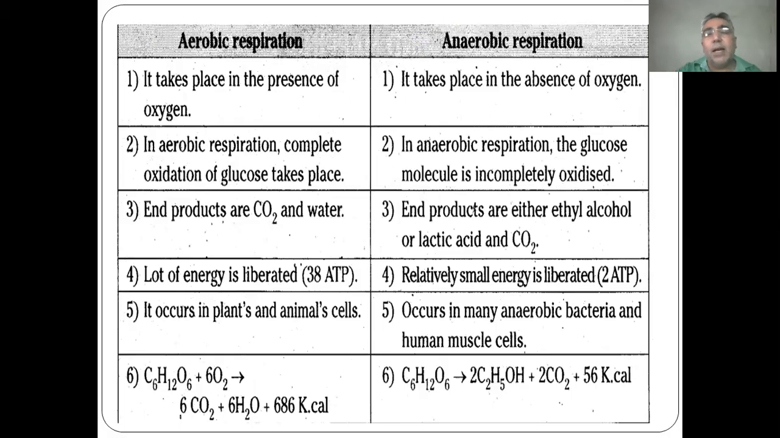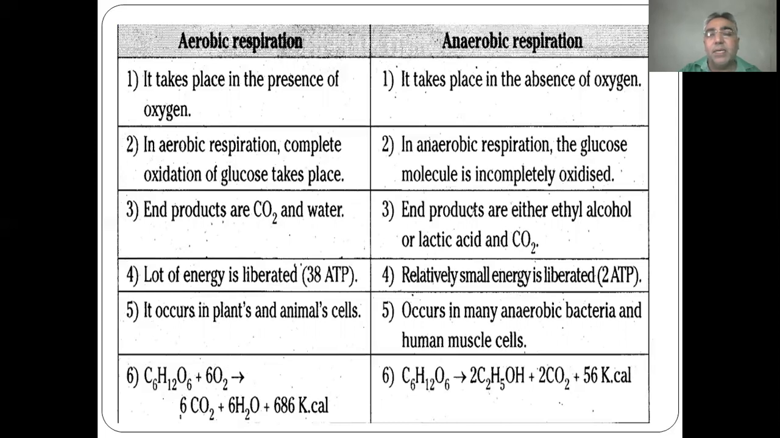Now the differences between aerobic and anaerobic respiration. Aerobic respiration takes place in the presence of oxygen. In aerobic respiration, complete oxidation of glucose takes place, and the end products are carbon dioxide and water. A lot of energy is liberated, that is 36 ATP molecules. It occurs in plant and animal cells. Glucose plus oxygen gives 6 carbon dioxide, 6 water, and 686 kilocalories of energy.